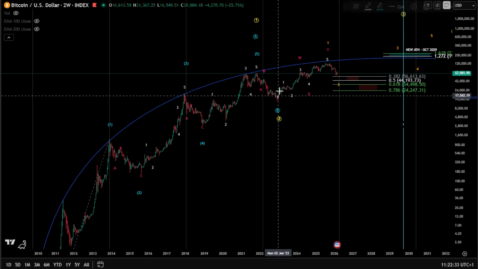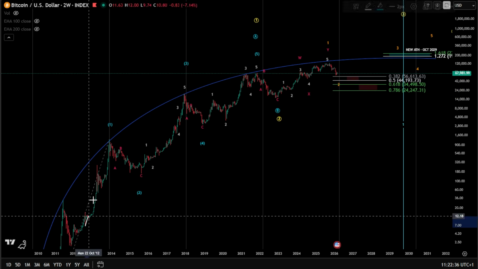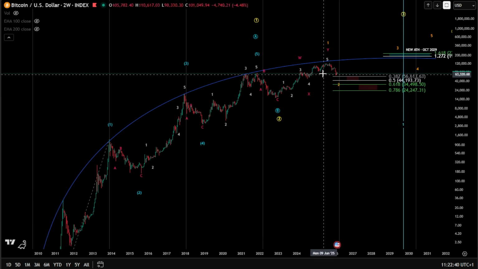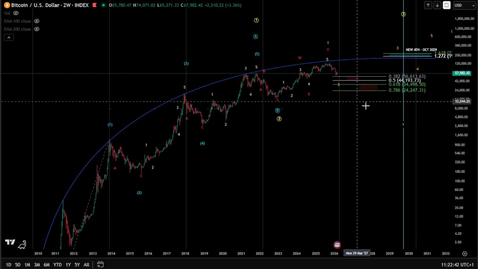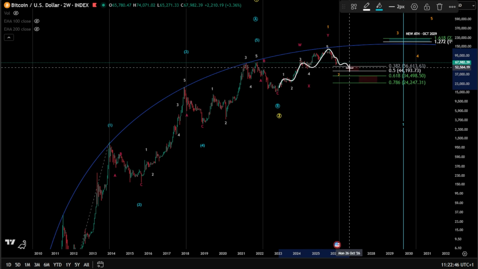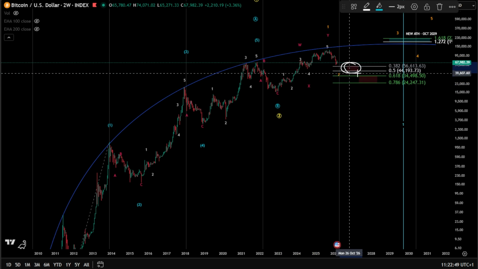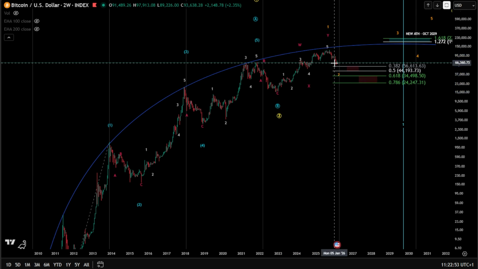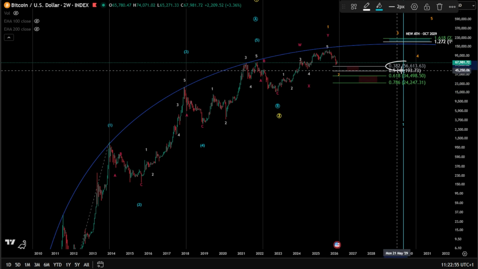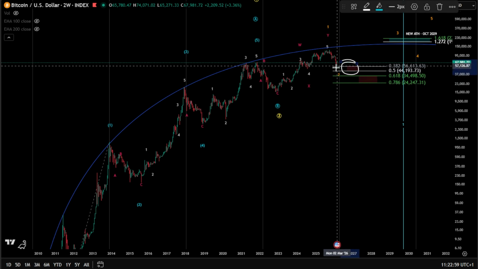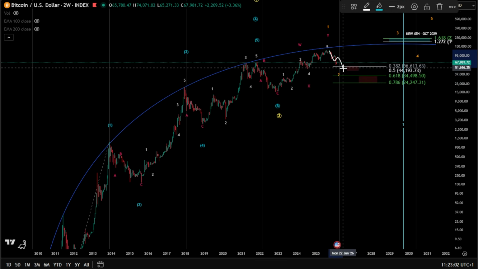We need a correction after every impulse. It is the same as previously in history, we got corrections. This time is the same. It's not so much different. So we're going to get a correction here for Bitcoin to reach at least the 0.38 Fib level taken from the wave 1 as a retracement. This is the minimum requirement, 56K. And potentially it might be a shallow correction here as a wave 2, only taking the 0.38.